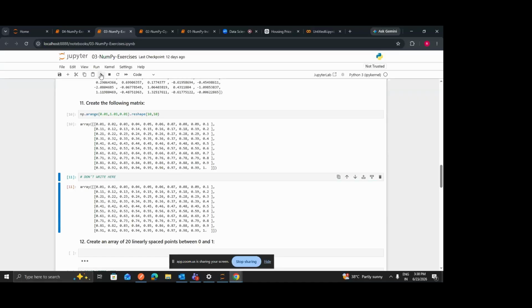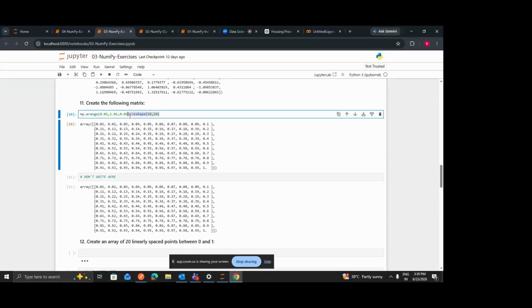What you guys have done is given the starting value, then the ending value. Since with arange the ending value is exclusive, we have given a value one step ahead of the ending value that we need, which is 1 in our case, and then the step size is 0.01, right? And we have also reshaped this.